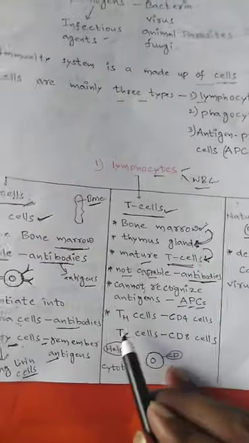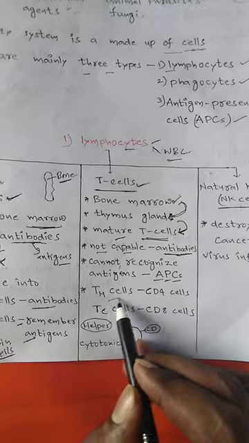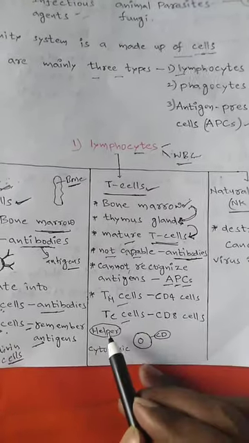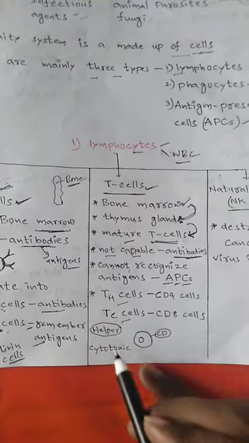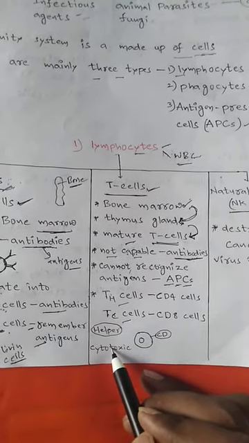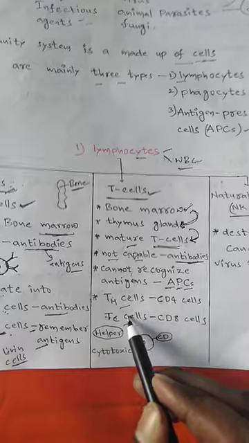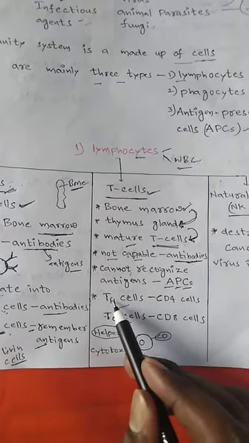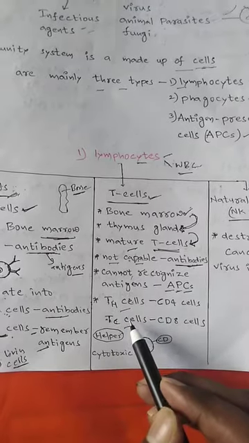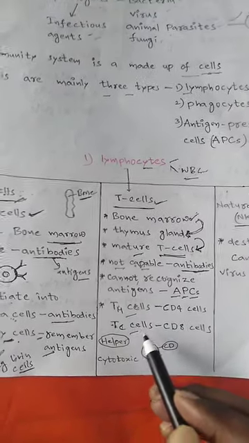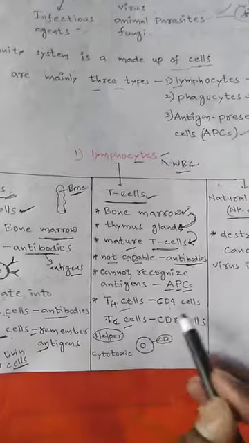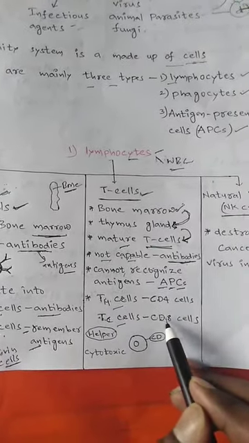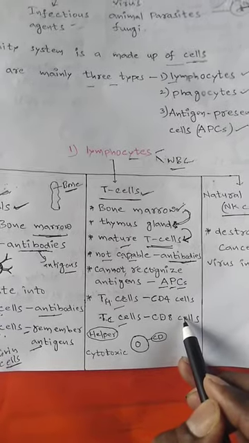Mainly T cells are of two types, TH cells and TC cells. TH means helper T cells, TC means cytotoxic T cells. TH cells are also called CD4 cells and TC cells are also called CD8 cells.